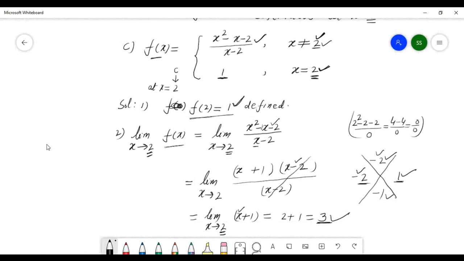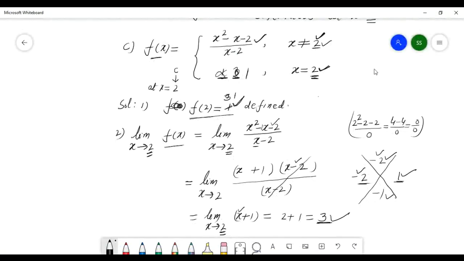Look, if here it were 3, then this function would be continuous. If we change here 1 to 3, then the limit is 3 and f of 2 is 3, so it is continuous. But here it is 1, not 3, so this function is discontinuous.